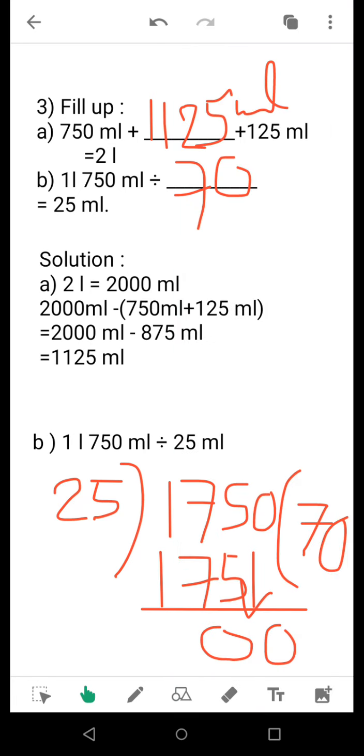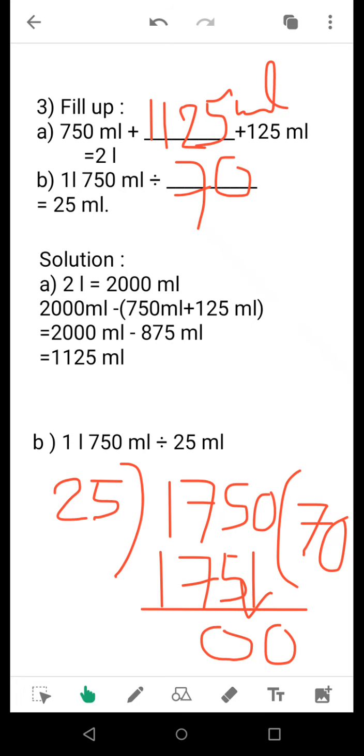Now coming to the fill up. Now this fill up is based upon jugs and mugs, that means liters and milliliters. See that you might get these types of blanks in your question paper. So how you need to solve it? See that the final quantity is in liter for the first question. So you convert that final quantity, that means 2 liter means 2000 ml. I will write that, and the rest of the two quantities are given to me.